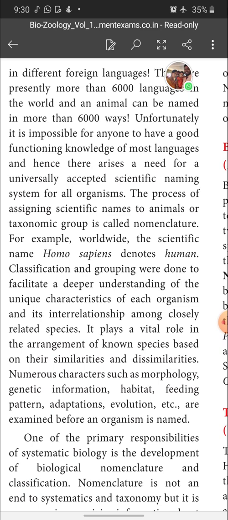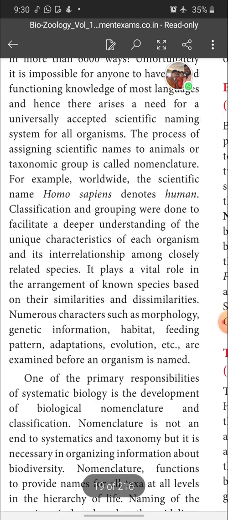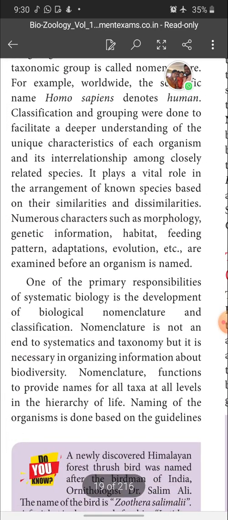Adaptation leads to variation, and variation develops into evolution. So all these categories are considered for giving the name. One of the primary responsibilities of systematic biology is the development of biological nomenclature and classification. What are the primary responsibilities of systematic biology? One is biological nomenclature, and another one is classification.